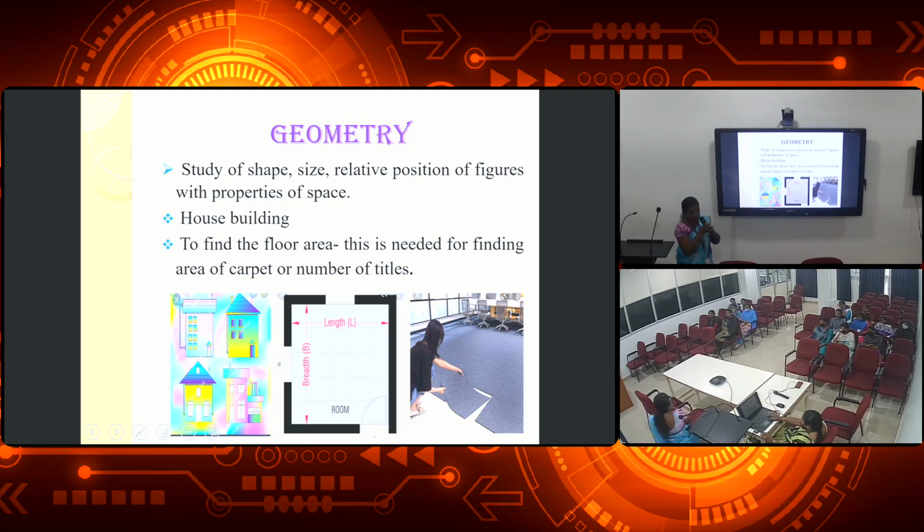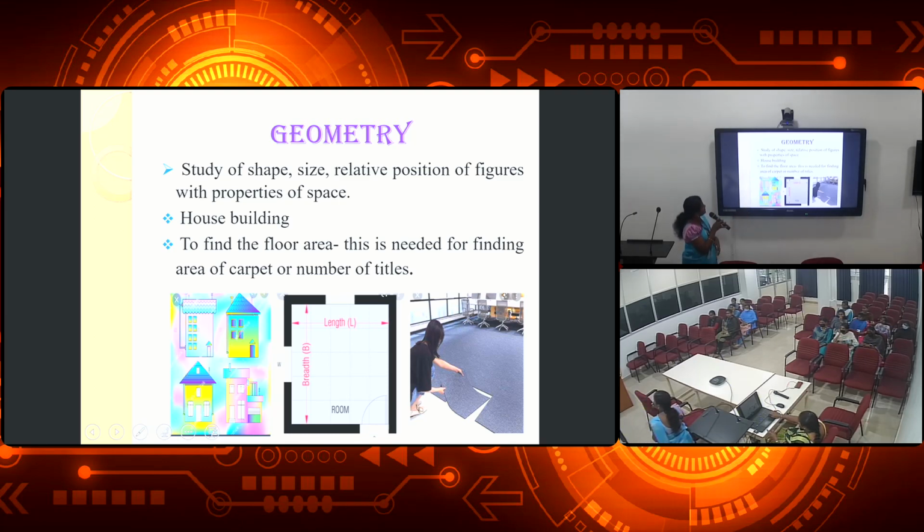Also, suppose we want to find out this floor area, we use geometry. To find the floor area, this is needed for finding the area of carpet or the number of tiles. For example, we need to buy a carpet for your home. For that, you need the area of your hall. That depends on geometry. Or else you have to replace your tiles. Therefore, you need the area of the floor to put the tiles.